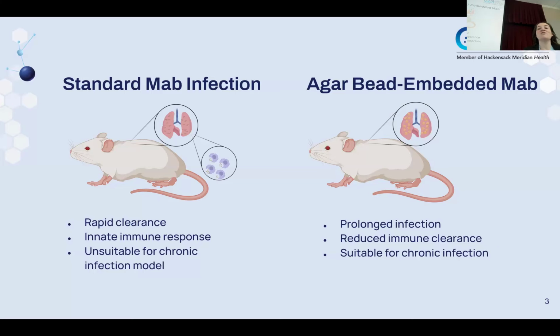This brings us to the issue of needing a chronic infection model for drug development. Embedding MAB in agar beads enables prolonged infection by protecting the bacteria from innate immune clearance, making this model suitable for a chronic infection.